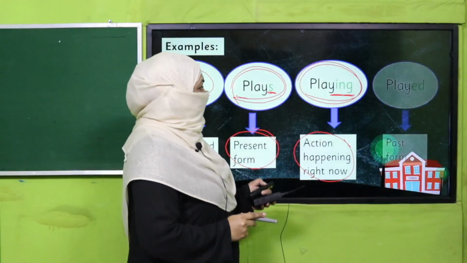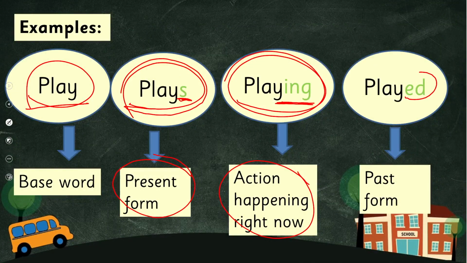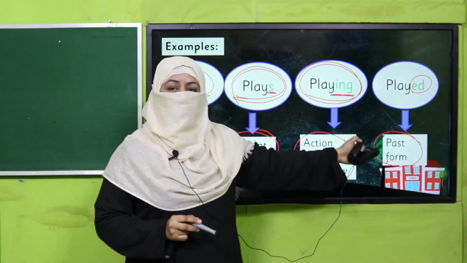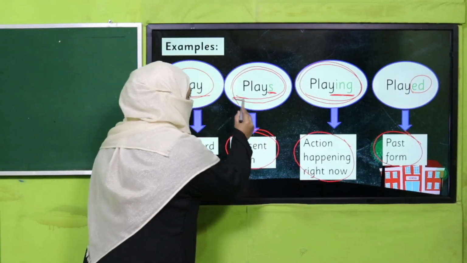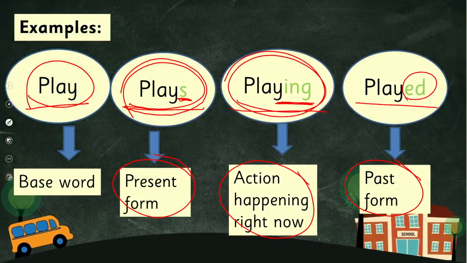Okay. And played, we have added ed, it becomes the past form. So you see, we have taken one verb, and just by changing a few letters at its end, the verb changes and its tense changes, right? It is simple present, it is continuous, it is past. That's why these letters or groups of letters are known as inflectional endings, because we are adding to the base word and the word is changing its meaning, right?